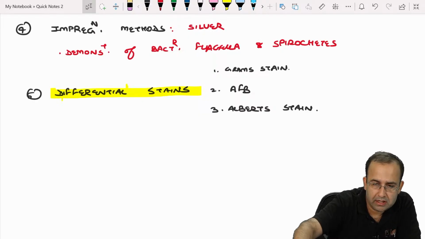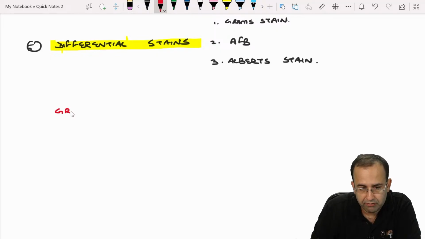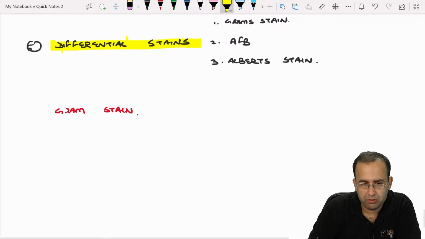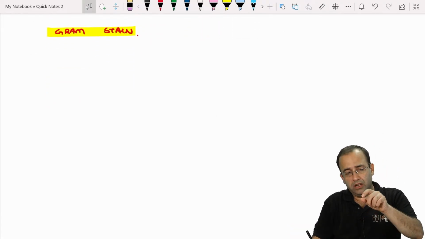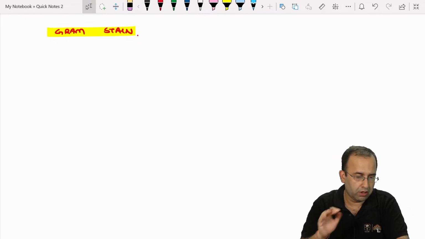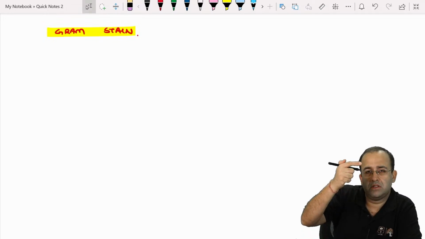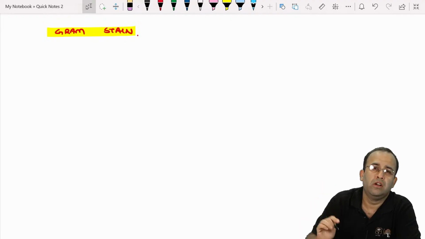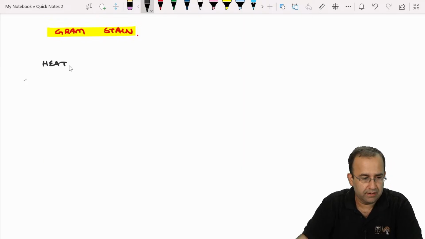Next point. So let us start with our first main differential stain, the one which is most commonly used, that is gram stain. Gram stain, last year's NEET MBBS PYQ, not the MDS segment, so it can easily be asked in your paper also. MBBS PYQ was the steps of gram staining.